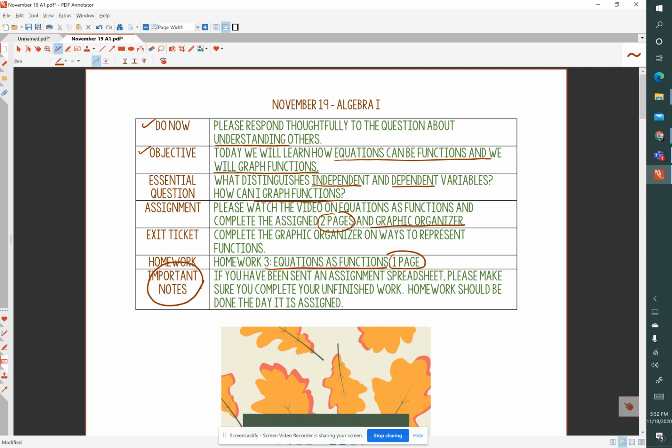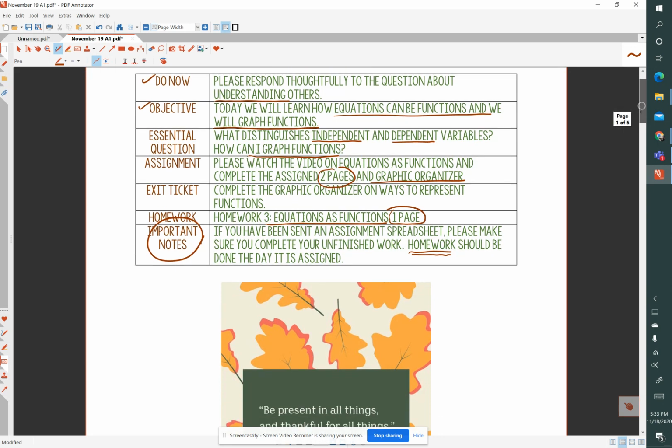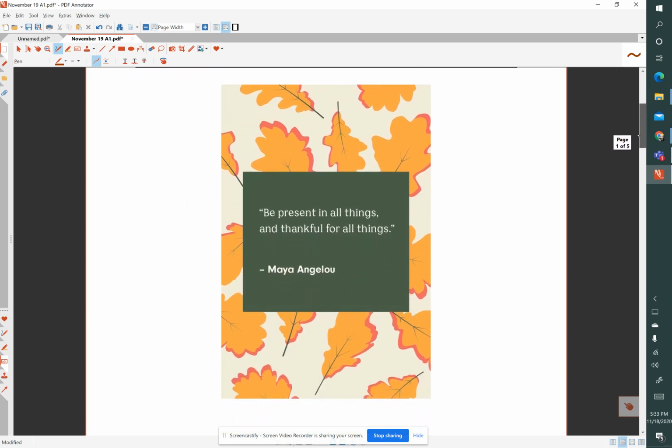Important notes: if you have been sent an assignment spreadsheet from me, please make sure that you complete the unfinished work. Homework, even though I don't collect it each day, should be done on the day it is assigned, so that you don't forget and you get that important practice at the point when we learn the new skill.